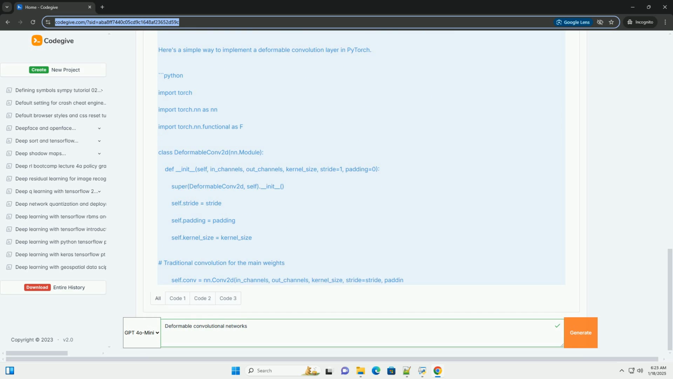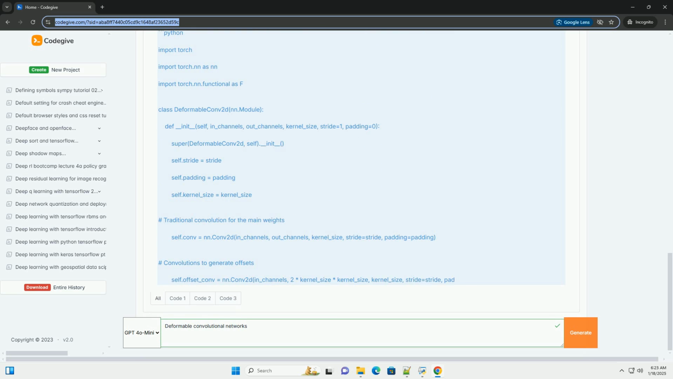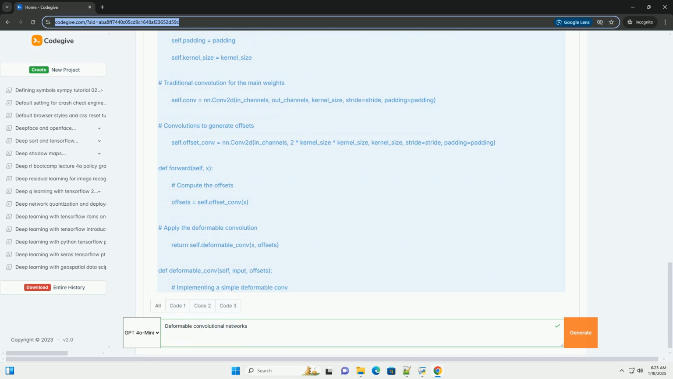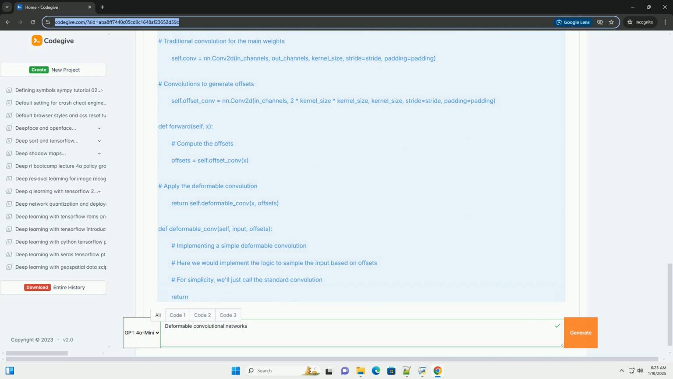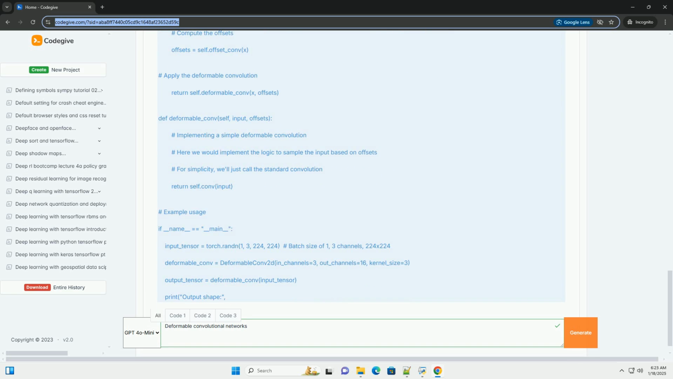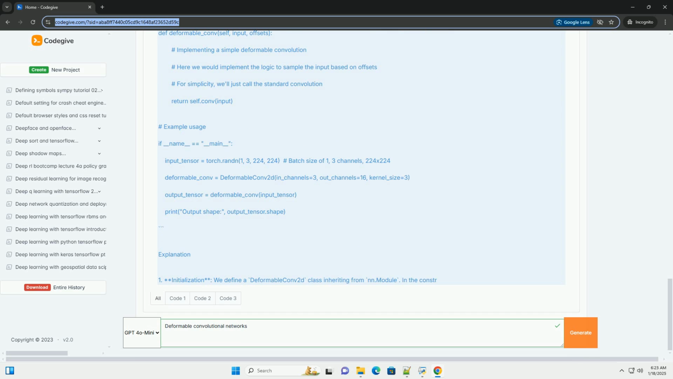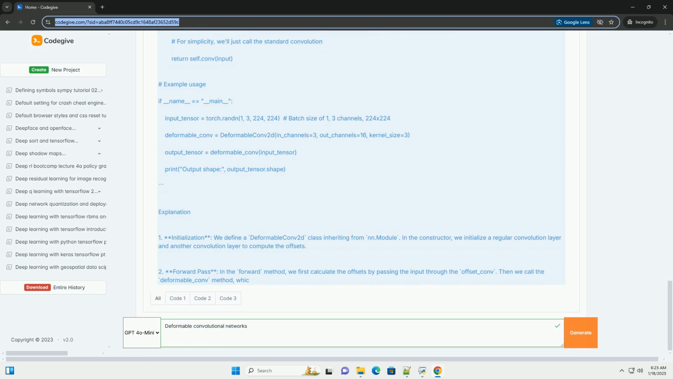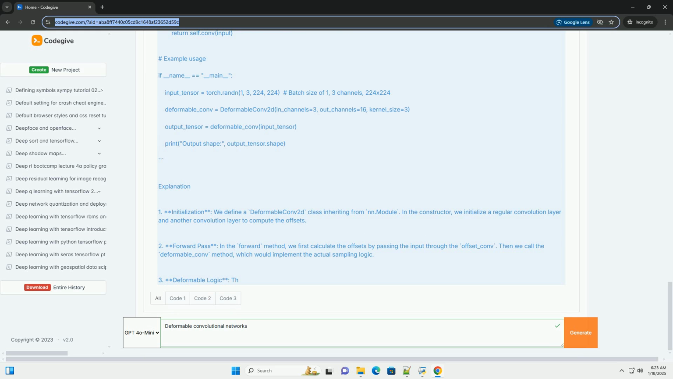Key concepts. 1. Deformable convolution. Traditional convolution applies a fixed grid of sampling points to the input feature map. In contrast, deformable convolution allows for the sampling points to be adjusted based on learned offsets, enabling the model to focus on important features more effectively.